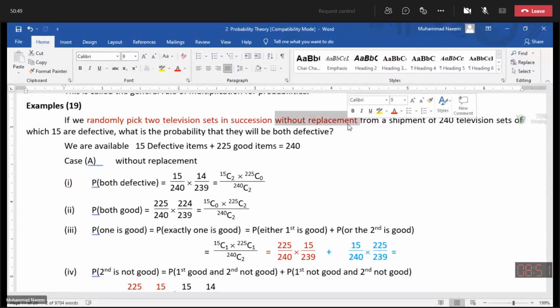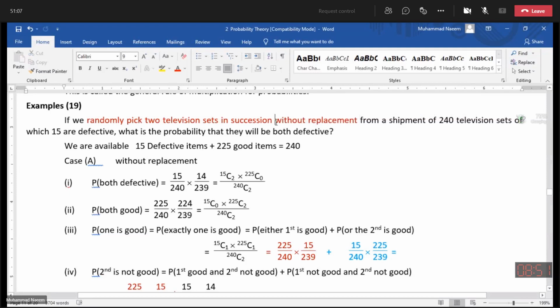So when the technique of draw is not mentioned, automatically this will be the without replacement case. Remember, when it is not mentioned, solve the problem with the technique of without replacement. Okay, we have solved such problems.